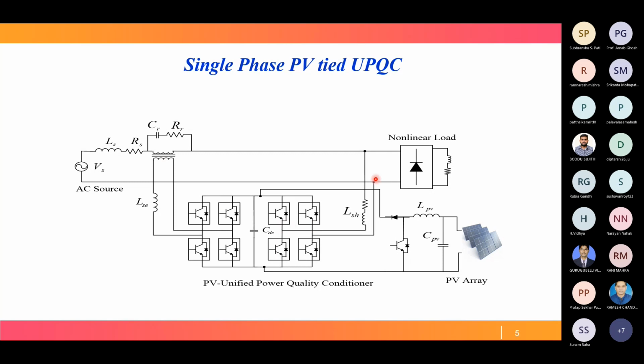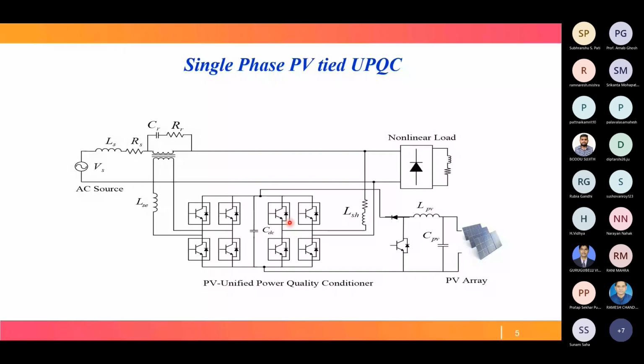Now our aim here is how to control these two converters of the UPQC, that is the series converter and shunt converter, so that whenever there is distortion in voltage or in current, our controller is able to tackle the situation. If current distortion is there, we have to design our controller so that the distortion is eliminated. If voltage distortion is there, for example sag or swell, then how will our controller handle this type of situation? That is our objective.